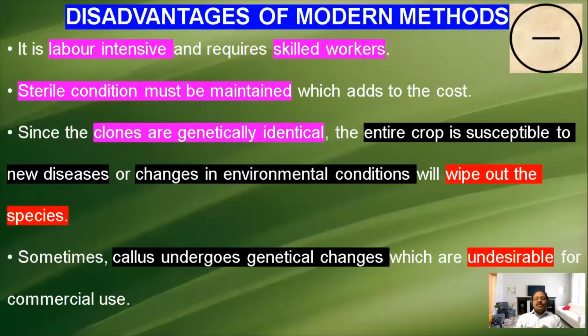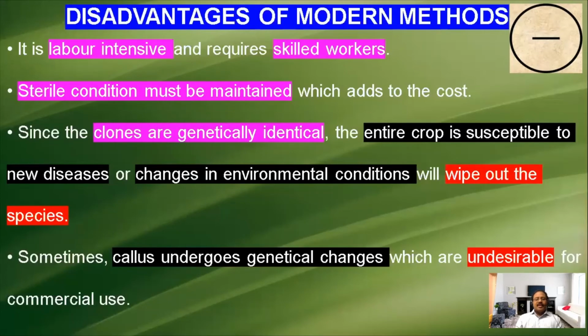Another one is that it should occur in sterile conditions. In stem cutting, they can cut and place it in the soil and a new plant is automatically produced. But in this modern method, sterility should be maintained. It should be disease-free and microbe-free. That is very important. Otherwise, all the generations will be affected by disease. The new plants will be affected by the diseased condition. So the sterilized condition should be maintained.